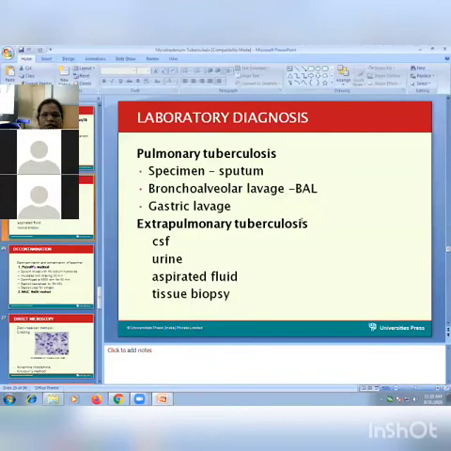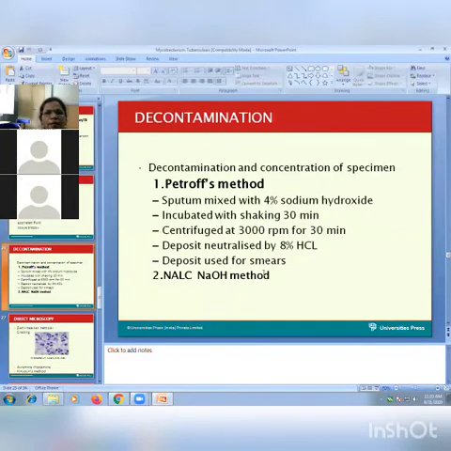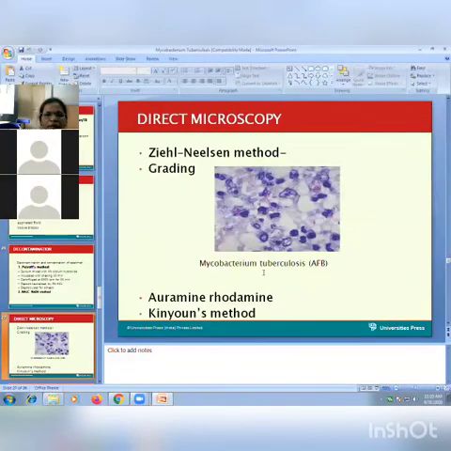In extrapulmonary tuberculosis: CSF from meningitis cases, urine from renal tuberculosis, aspirated fluid from joints, and tissue biopsy. After collection, the steps are decontamination and concentration methods, and after that, staining.